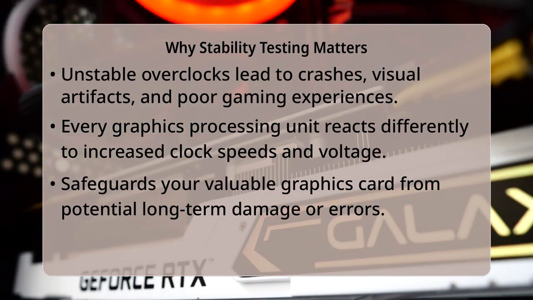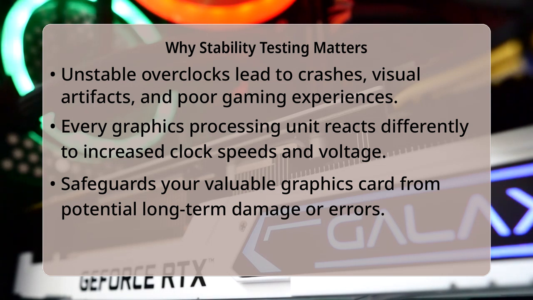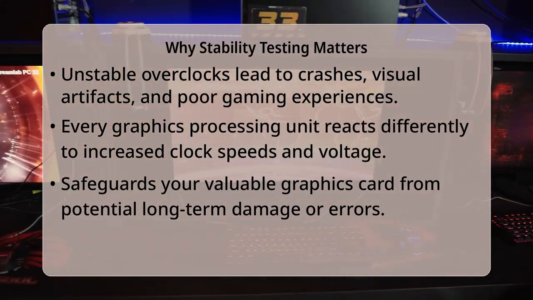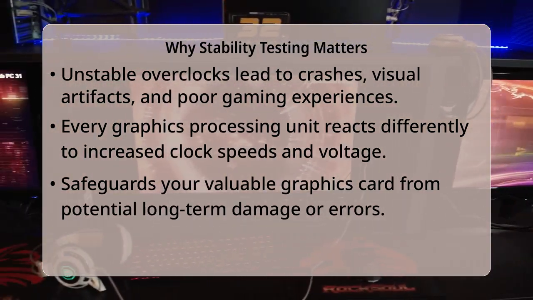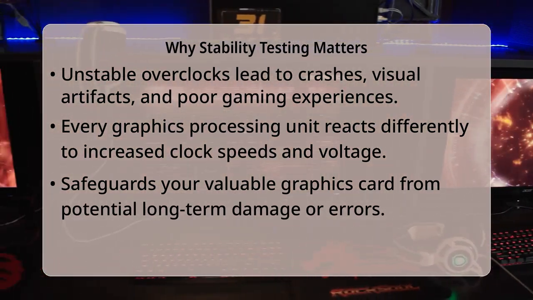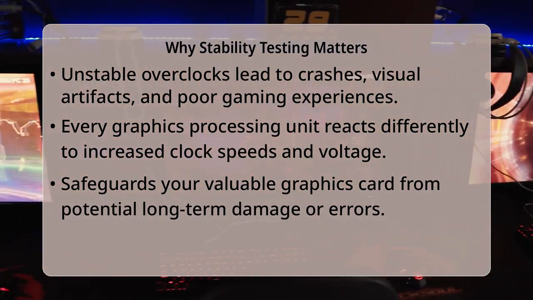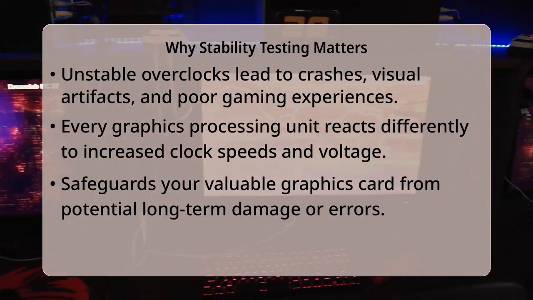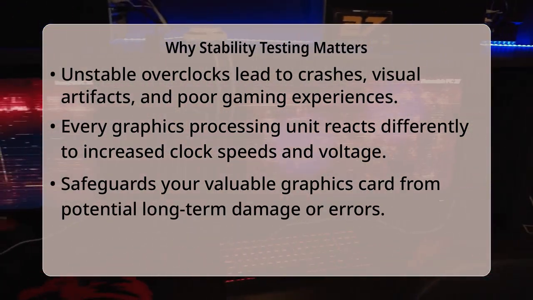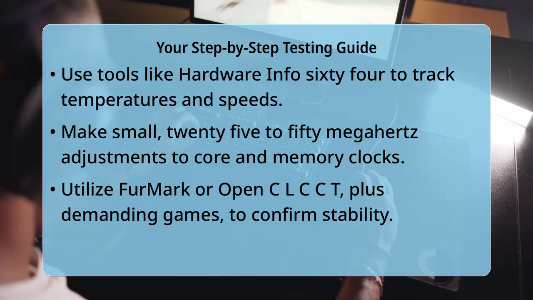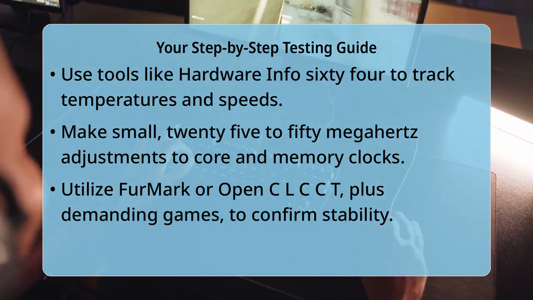To begin your stability testing journey, first ensure you have reliable monitoring software like HWiNFO64 or MSI Afterburner. These tools let you keep a close eye on your graphics processing unit's temperature, clock speeds, and power draw. Start by making small incremental adjustments to your core clock and memory clock speeds, increasing them by 25 to 50 MHz at a time. After each adjustment, run a robust stress test. There are several excellent tools for this, each designed to push your graphics processing unit in different ways.